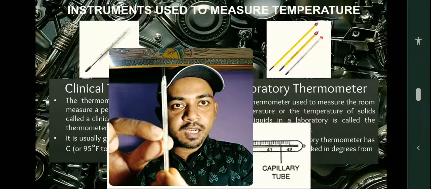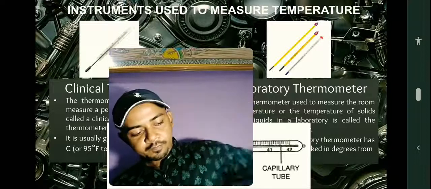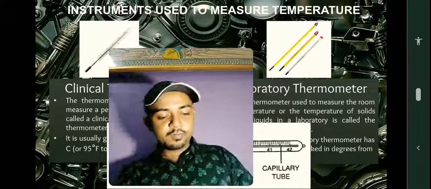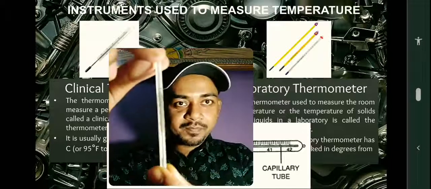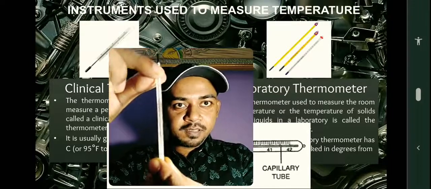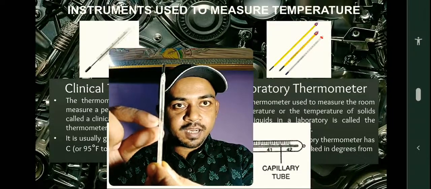If you have a thermometer at your home, please have a look at its temperature range. Now see, can you identify where it is? Yes, right here.